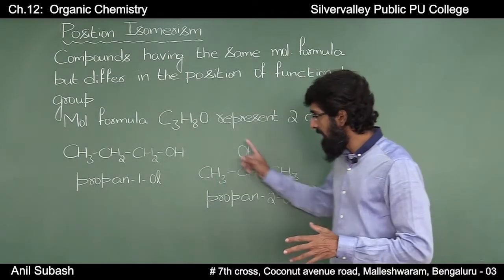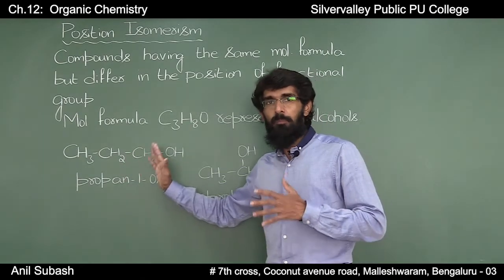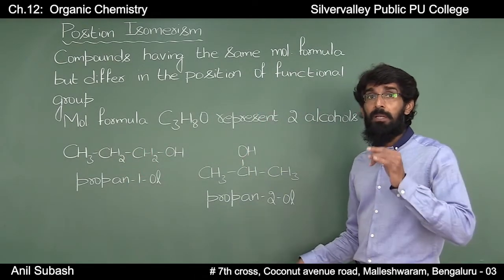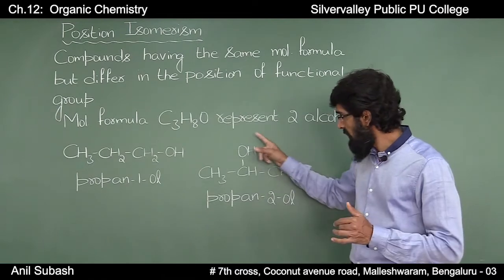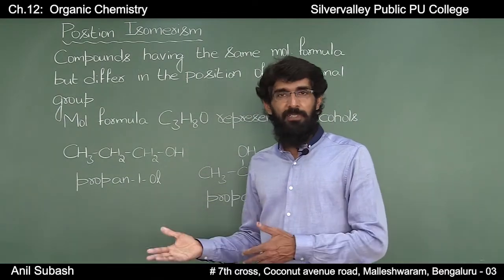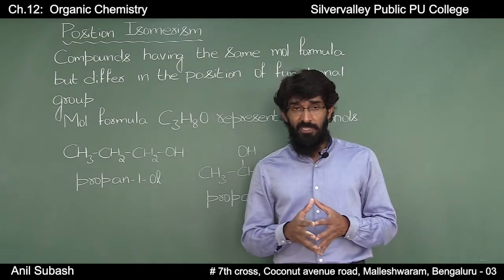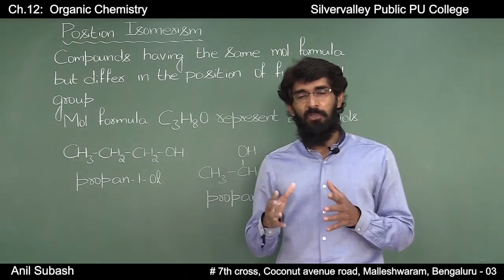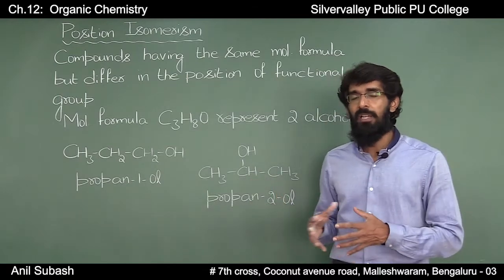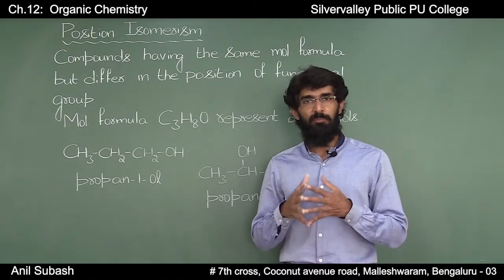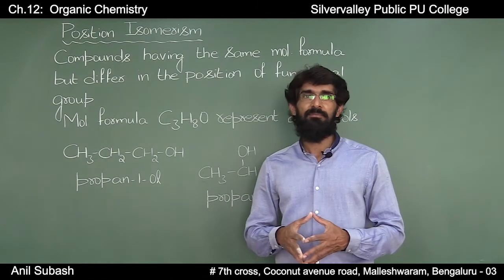The similarity between these two compounds is that both have the same molecular formula, but the position of the functional group differs. Such isomers which have the same molecular formula but differ in the position of the functional group are called position isomers, and the phenomenon is known as position isomerism.